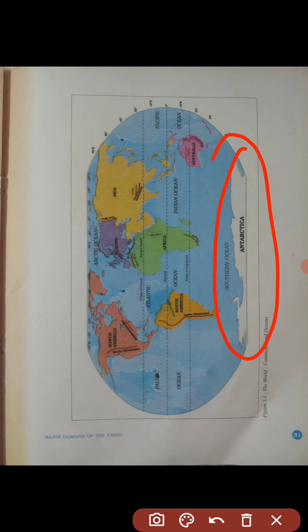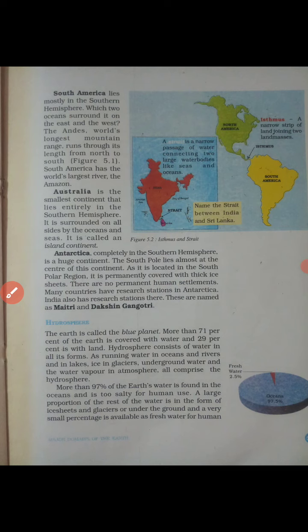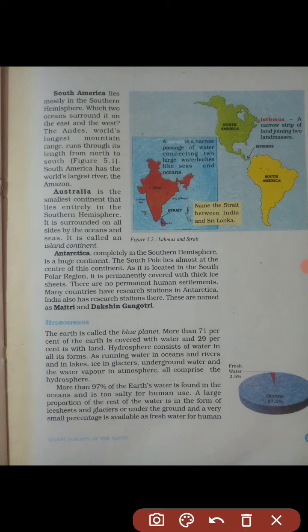There are no permanent human settlements, and many countries have research stations in this continent. India also has research stations here. These are named Maitri and Dakshin Gangotri. These are already highlighted here. So these are the names of research stations of India.